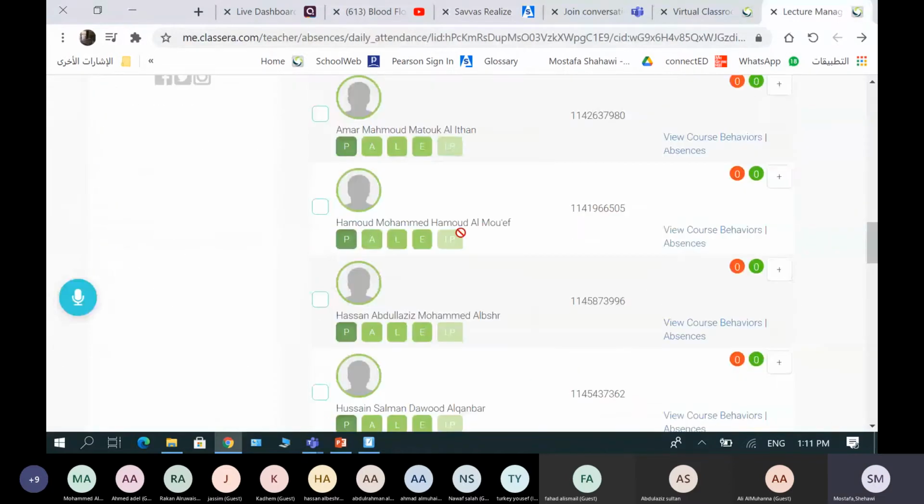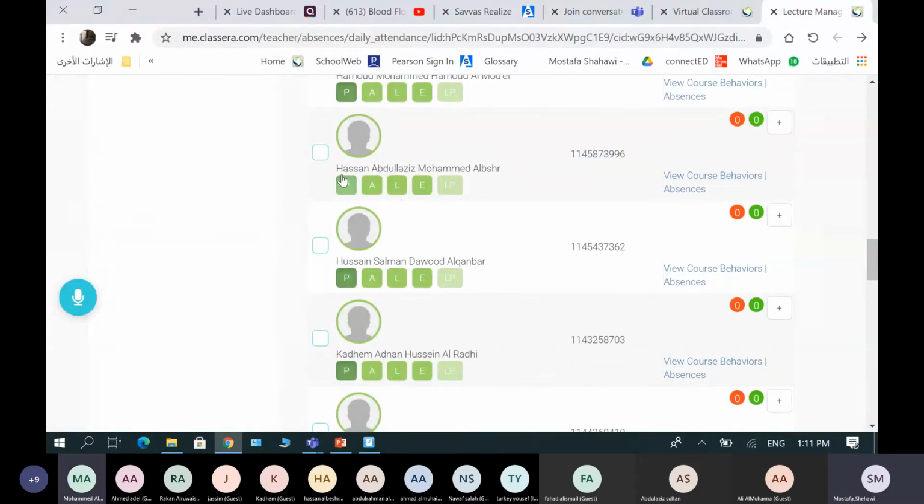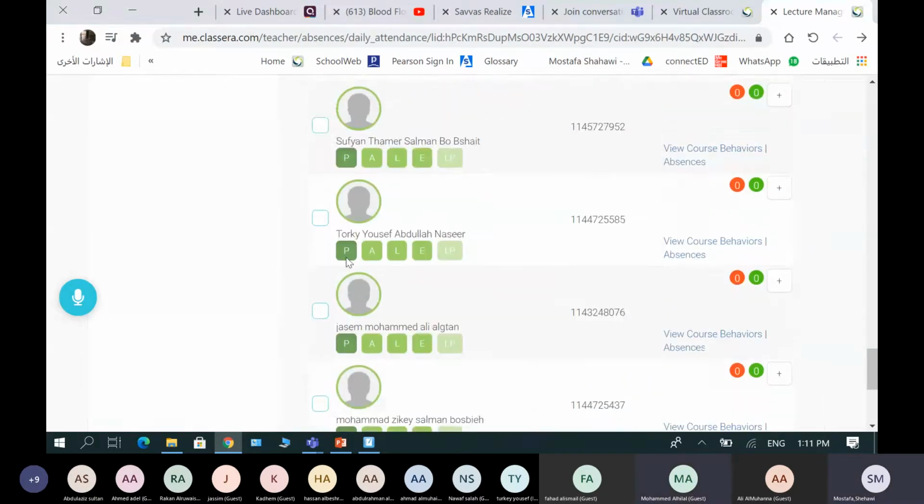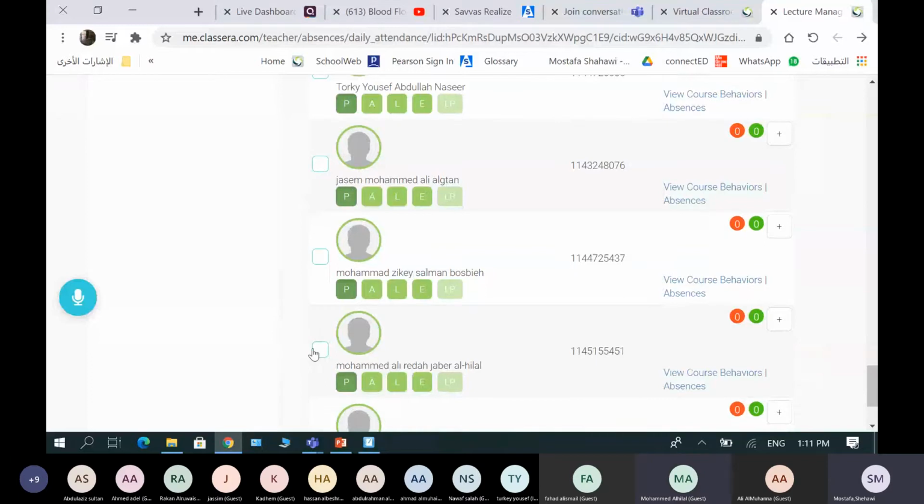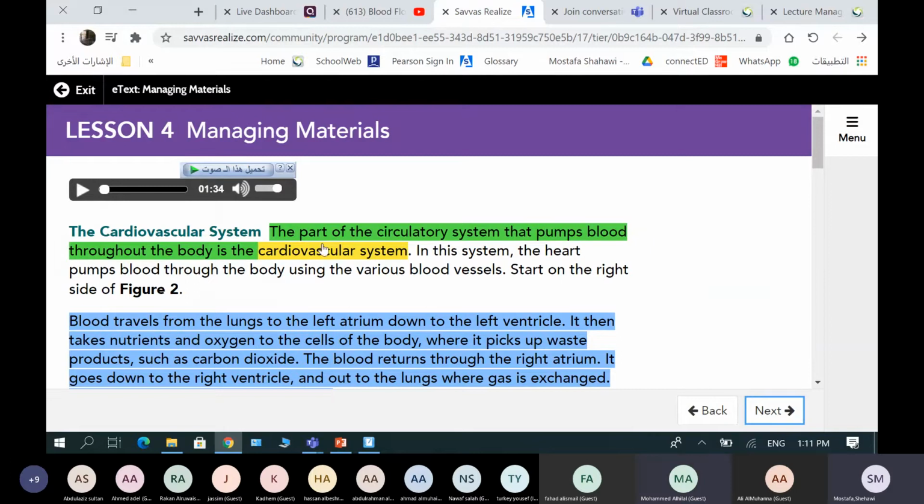Let me pick someone here. It will be Hassan Al-Bish for you. No, Muhammad Al-Hilal. Correct. Okay. Okay, Muhammad, read this part. The first paragraph only. I don't see. Wait, mister. Okay, I'm waiting.